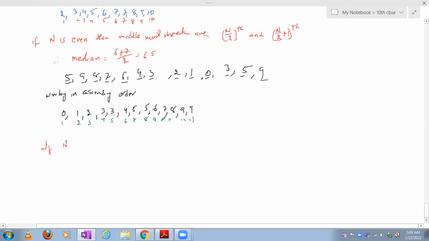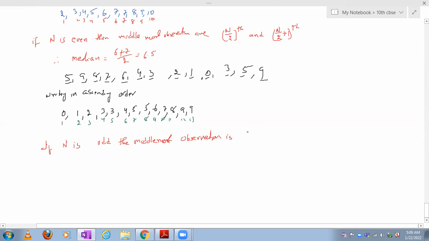If n is odd, which observation will be the middlemost observation?